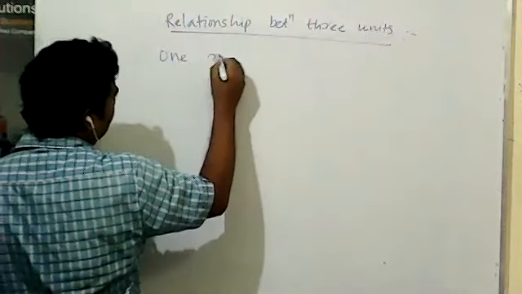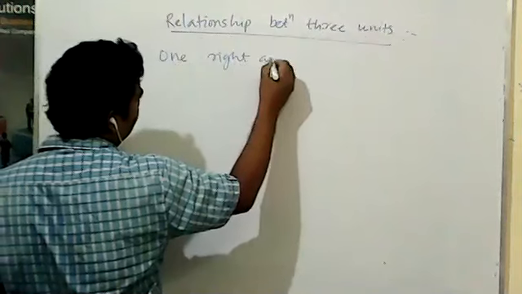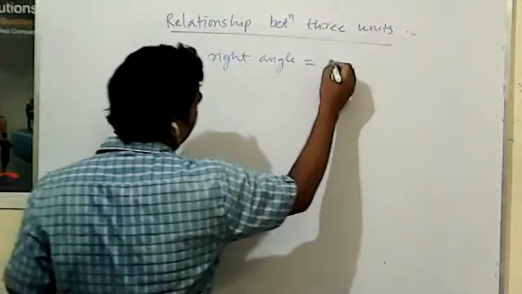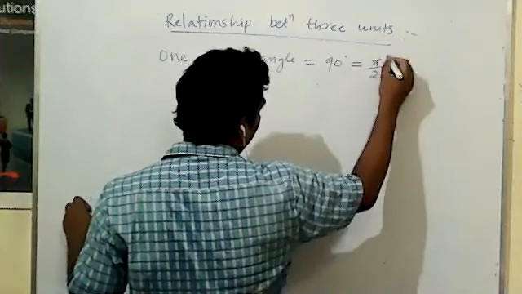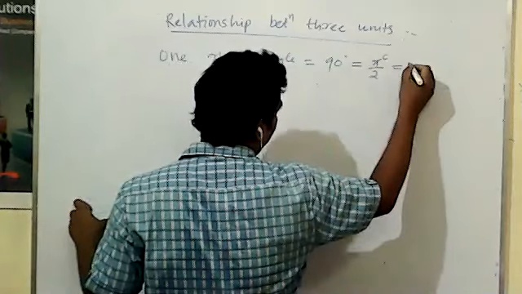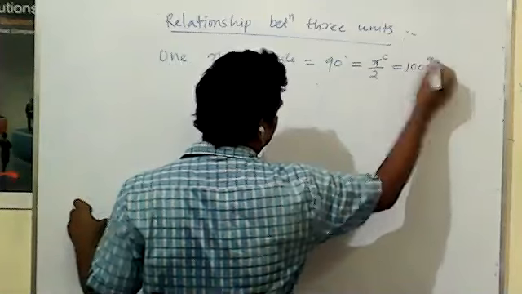One right angle is equal to 90 degree, that is equal to pi by 2 radian, that is equal to 100 gradian.